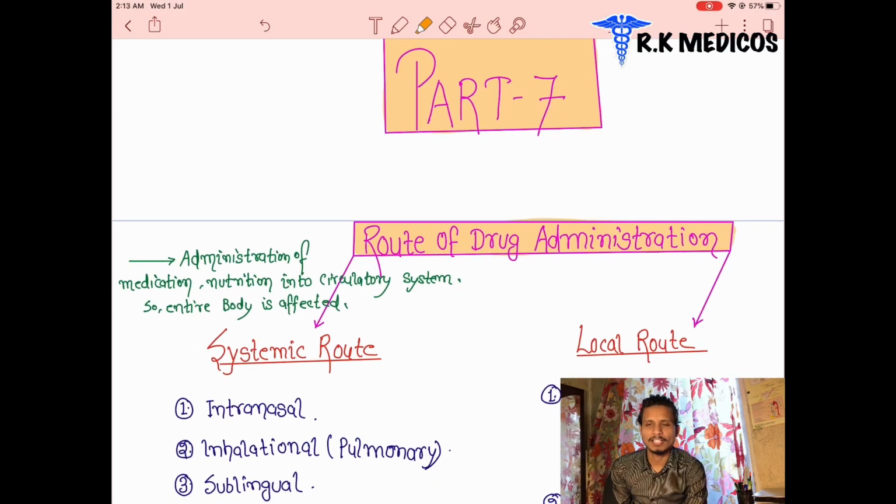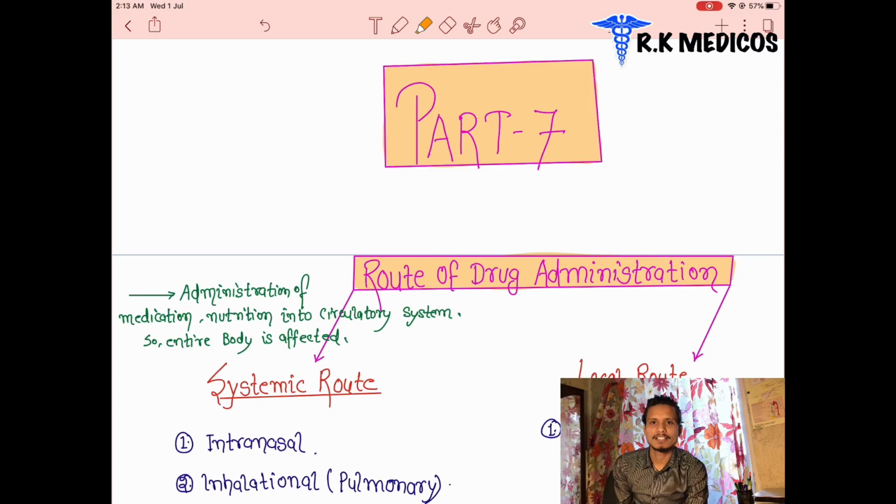Everyone, welcome to Archimedicos. In this section we discuss the last part of our pharmacology basics, in which we discuss drug administration. It means how the drug is injected into our body, how the drug should be administered. We discuss the many ways of administering a drug in this part, and this is the last part of our pharmacology basics.